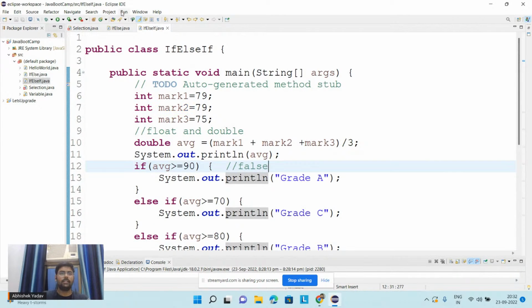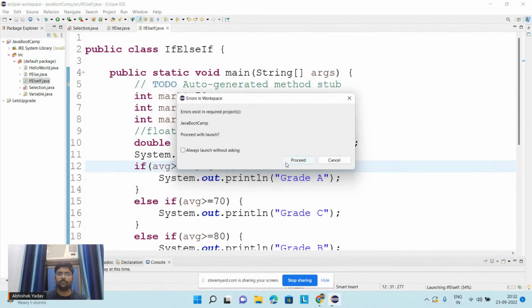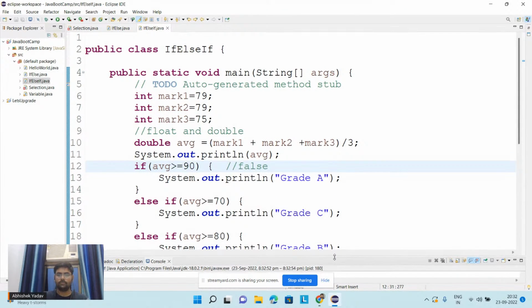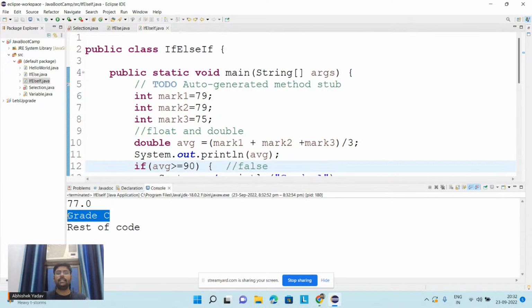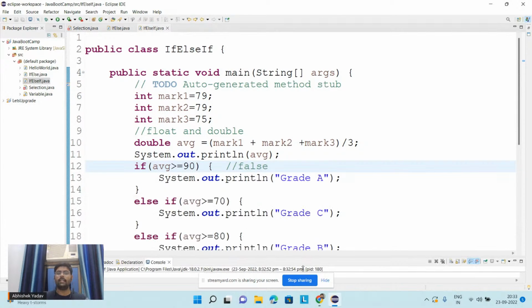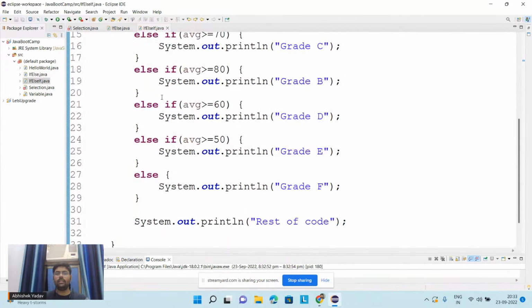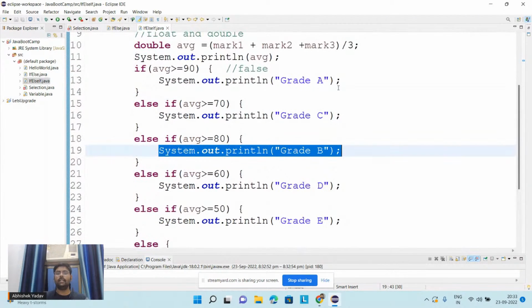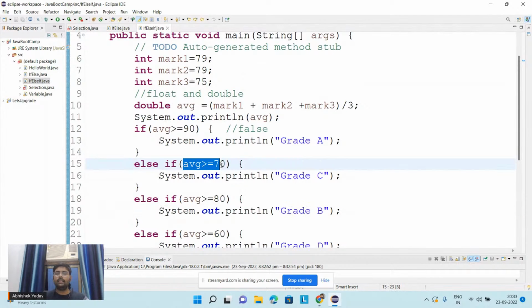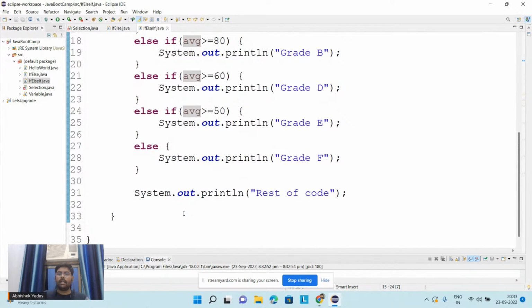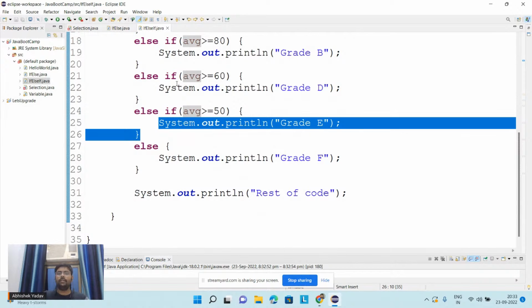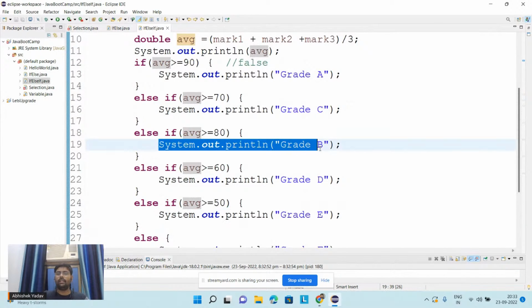Okay, first let's try to see the output here. Run, right? So here we are getting grade C as our answer, but this is not the correct answer because we should get grade B as the answer. So here inside the condition part, we are not writing the complete condition, right? We are just writing average is greater than equal to 70, average is greater than equal to 80, and we have seen that if I write this condition above, then my below condition will not get executed, right? This average greater than equal to 80 will not get executed.